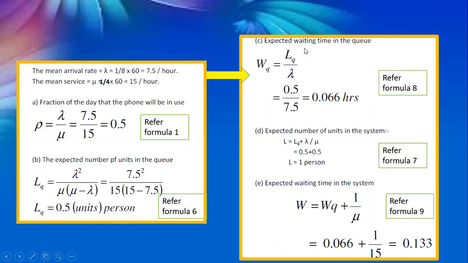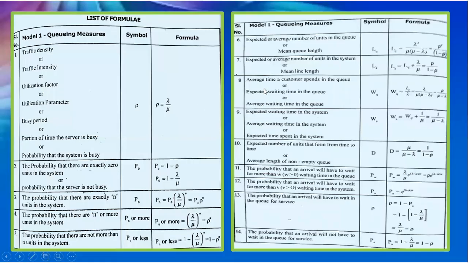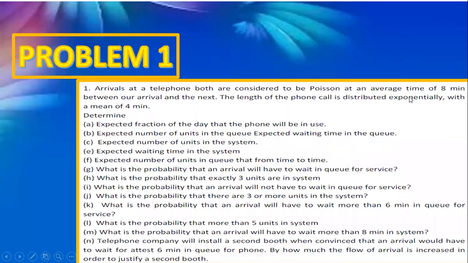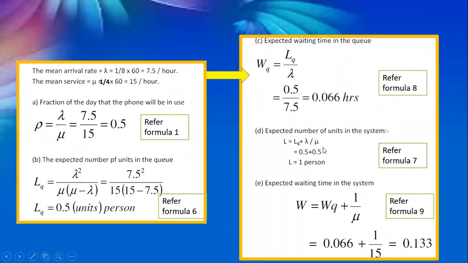Next is the expected waiting time in the queue. Referring to the formula, the expected waiting time in the queue is represented as WQ. That is given as LQ, the mean queue length or the average number of units in the queue, divided by lambda, the mean arrival rate. So 0.5 divided by 7.5 will be 0.066 hours.